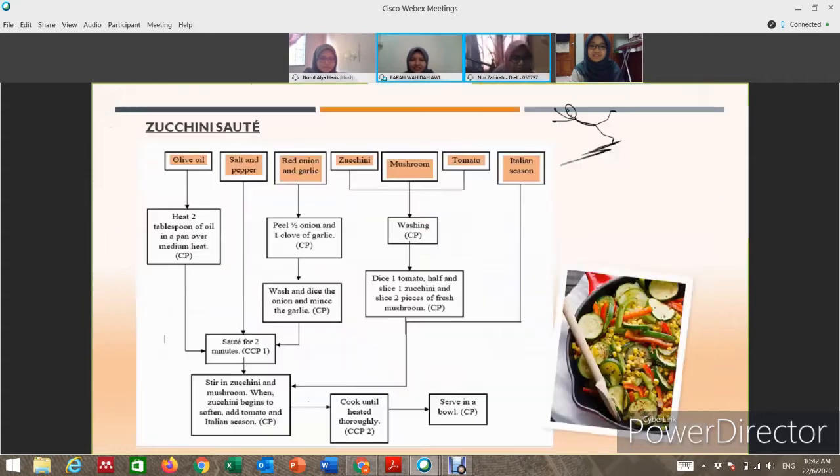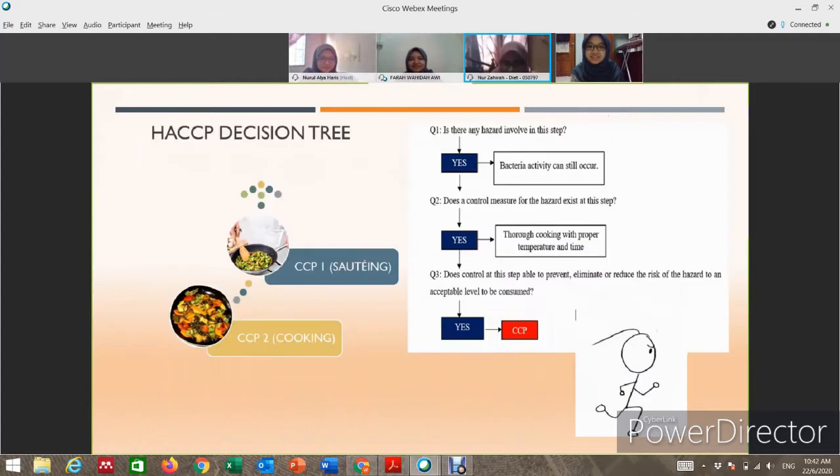For the next menu, it is the zucchini saute. So here we can see there are two CCP identified in this step, which are sauteing and cooking. Again, from my right hand side, it is shown the example of hazard decision tree. So corrective action must be done if there is any possibilities of hazard involved to prevent any hazard in this step. So we need to make sure the food is safe to be consumed.